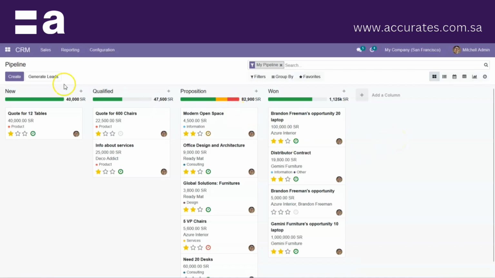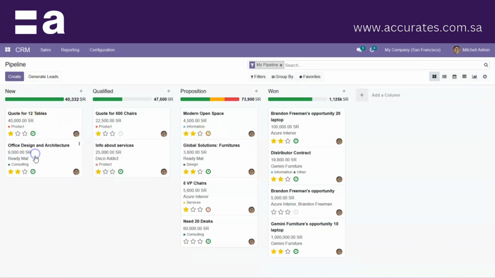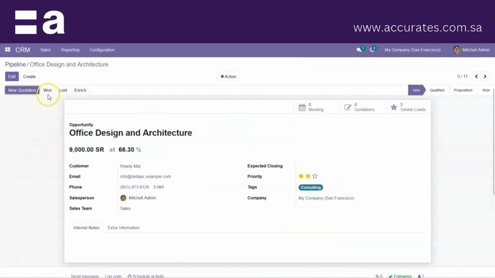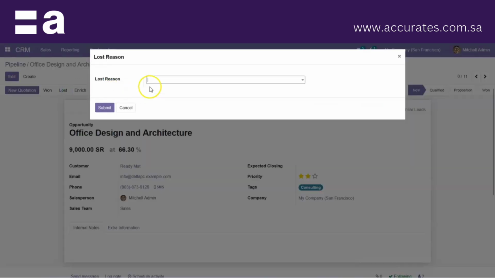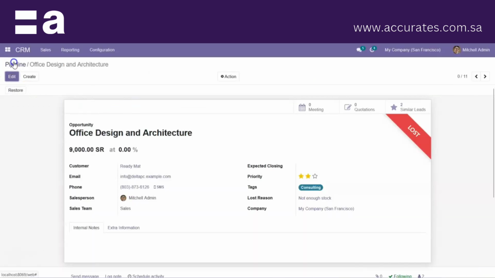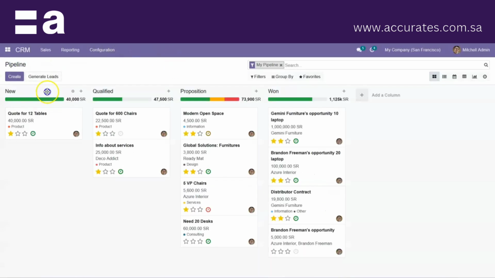You can see it has moved stage by stage and has gone to Won. If it has been lost, you have to give the reason for the same, so that this option will be helpful to avoid future losses. And these are the things we have under the pipeline.